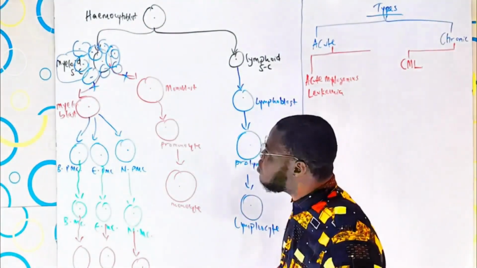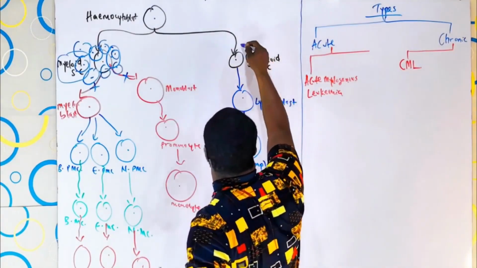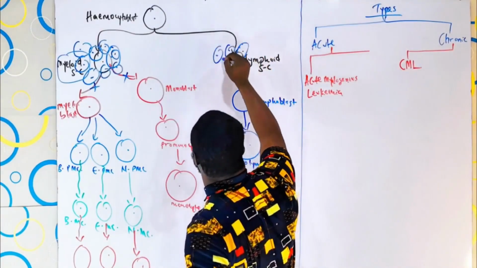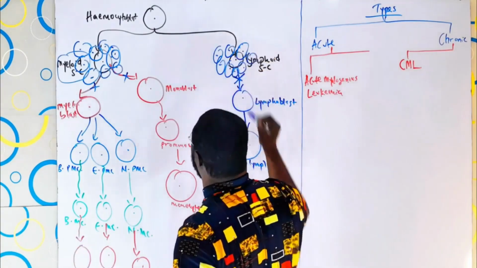Now you see, we also said this lymphoid stem cell can be the one affected, and the production of white blood cells will not go beyond the stage.